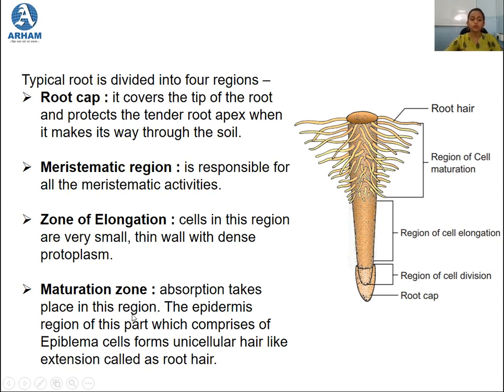Okay, so the epidermis of this maturation zone comprises epiblemma cells, and these epiblemma cells form unicellular hair-like extensions which are known as root hair. So as root hair is considered to be the main absorbing structure of the root, let us further see the structure of this root hair.